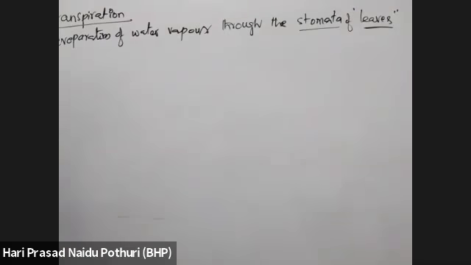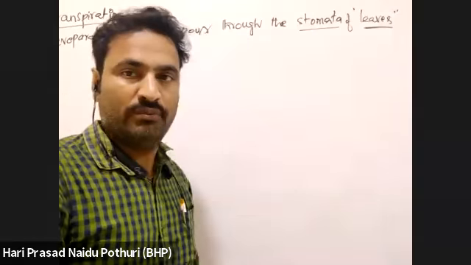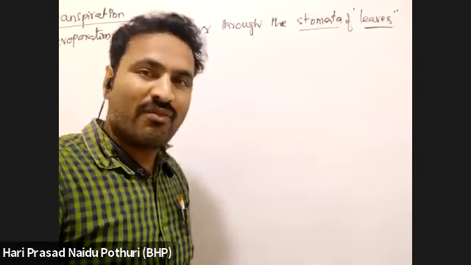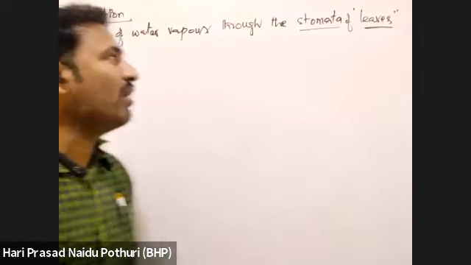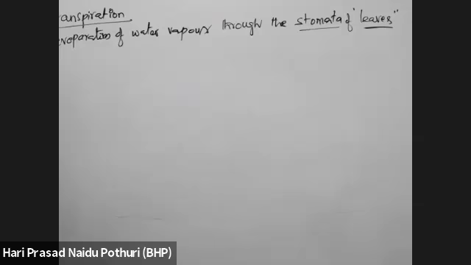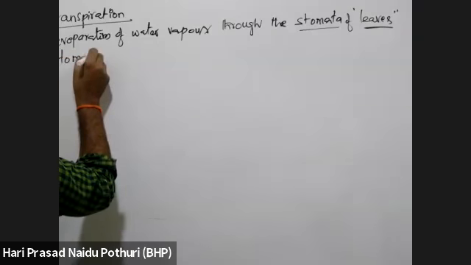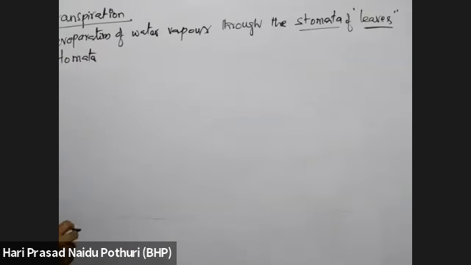When the temperature of the atmosphere is high, or when there is more water inside the leaf, that condition will create loss of water vapor through the stomata of the leaves. That loss of water vapor through the stomata of leaves is called transpiration.